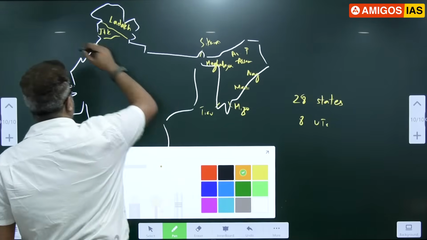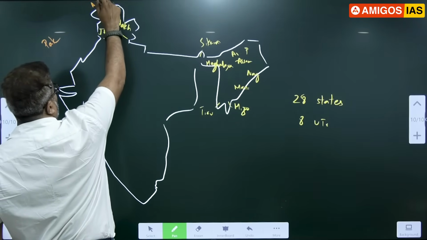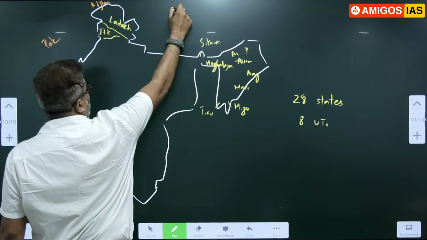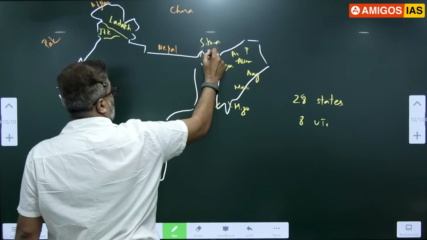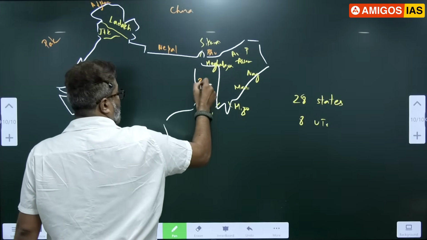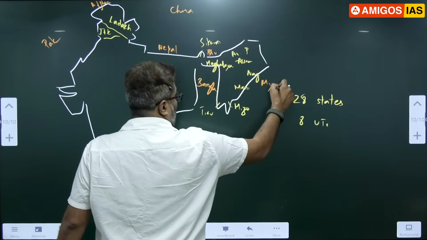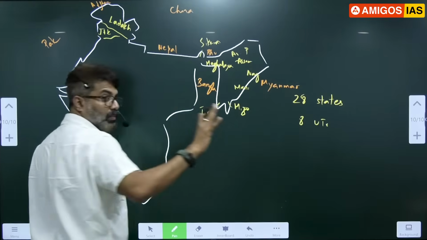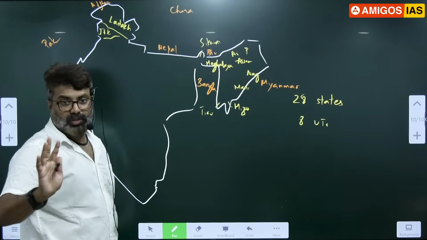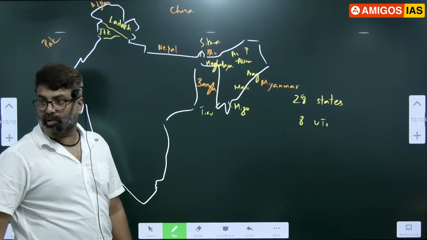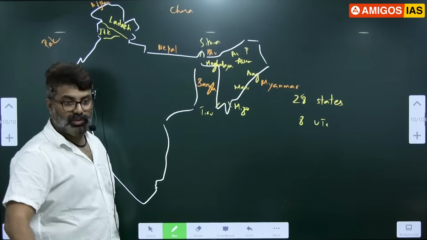Then mark all the neighboring countries: Pakistan here, Afghanistan here, China here, Nepal, Bhutan, Bangladesh, here Myanmar. Till you all get it perfect, I'll give you the map. Tomorrow also I'll give you, day after tomorrow also I'll give you. All of you should get full marks. I'm telling you now. No excuse. Clear? Tomorrow no excuse.